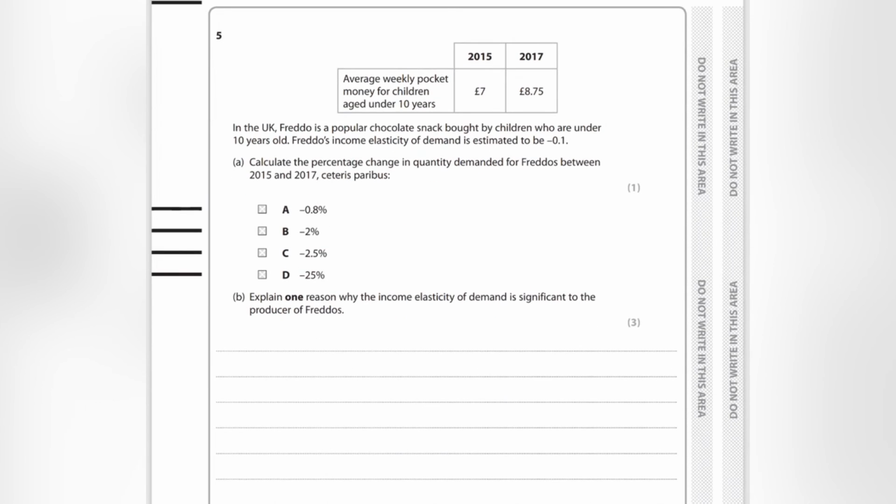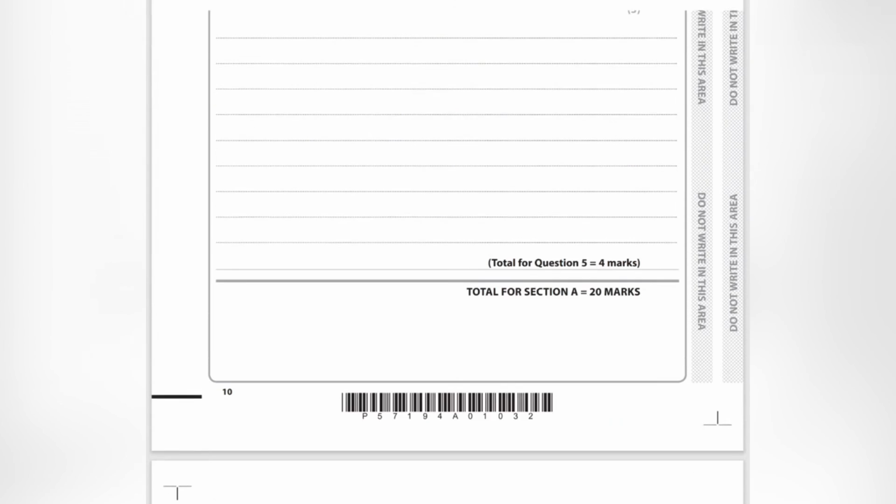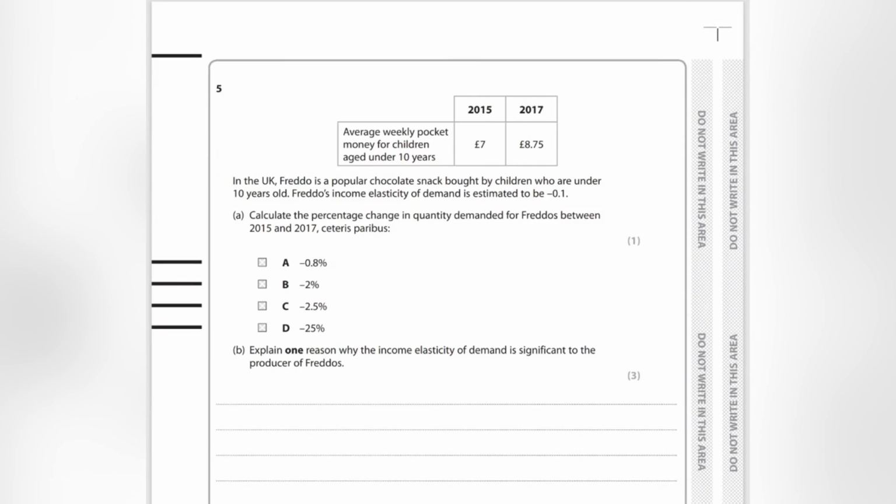Okay, so question 5, this is the last question. 5 marks in total. We've got 1 mark, 3 mark, and I assume a 1 mark. It must be a 1 mark question. Oh, I was wrong. Apologies. Okay, so average weekly pocket money for children aged under 10 years. In 2015, it was £7, 2017, £8 and 75 pence.